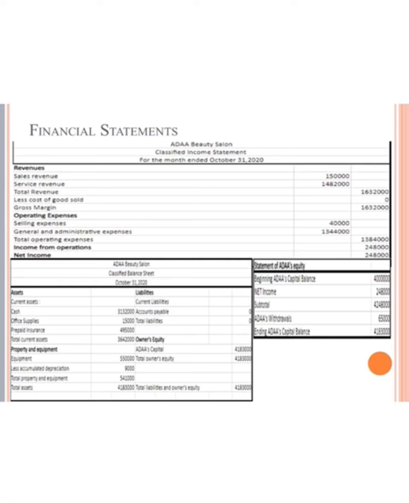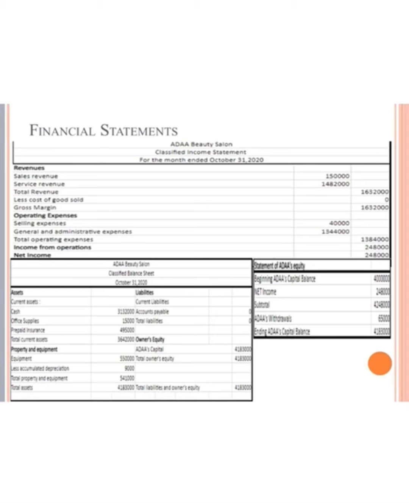And it equals 1,344,000. Total operating expenses equals respectively 1,384,000. Income from operation is a gross margin minus total operating expenses and it equals 248,000. So net income respectively equals 248,000.